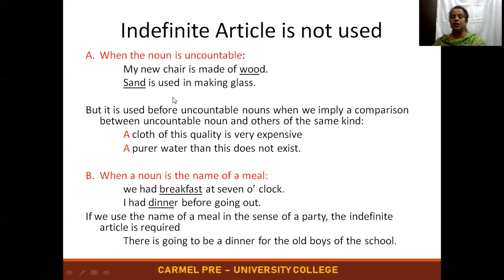Okay. So just now we saw if it is an uncountable noun, we are not supposed to use the article. But there is an exception for that. When we are using an uncountable noun for a comparison of the same kind, then we'll be using the article a. But generally for uncountable nouns, we'll not be using it. So let's see the example.